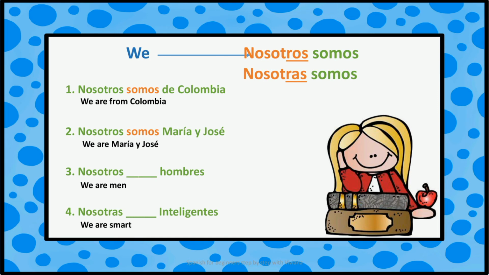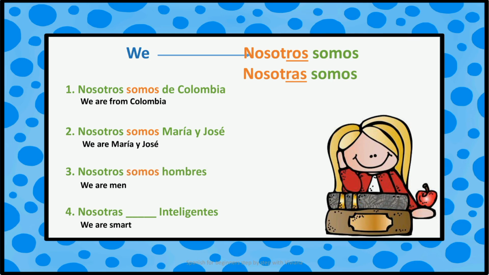Nosotros somos María y José. We are María and José. We use nosotros because we are talking about a group made up of a man and a woman. And we use nosotros somos because we are talking about our names.